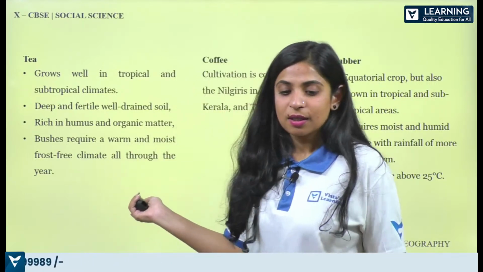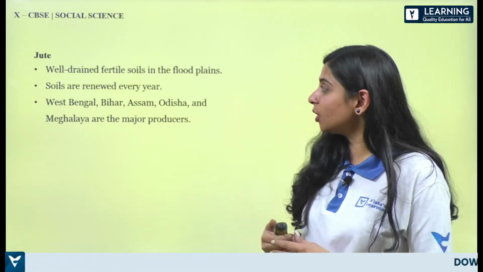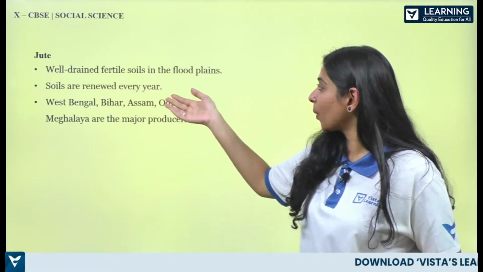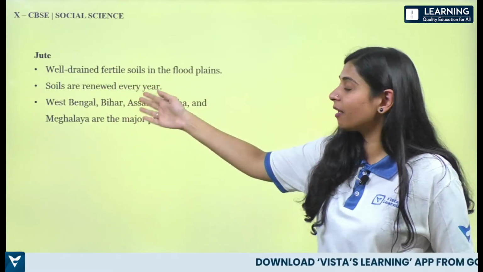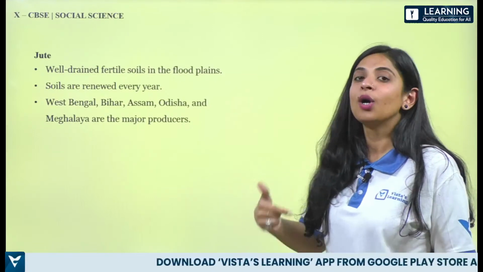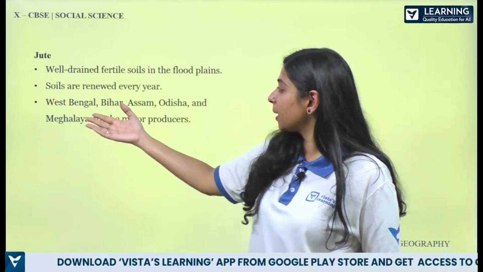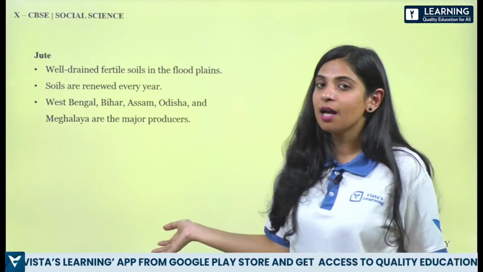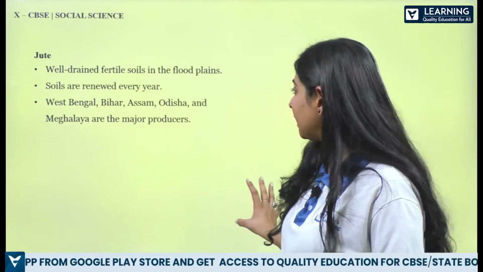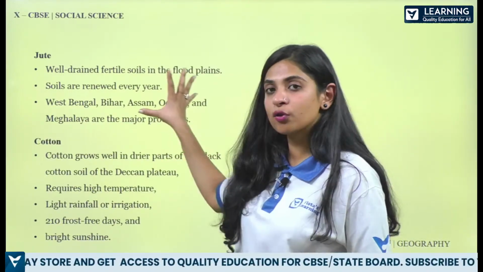Okay. So then we have jute. Now it is well-drained, fertile soil in the floodplains, and the soils are renewed every year again to improve the fertility. West Bengal, Bihar, Assam, Odisha, these are some of the major producers of jute.